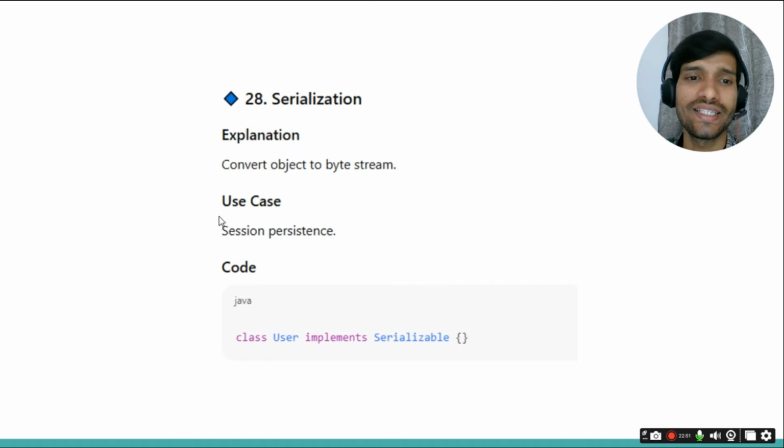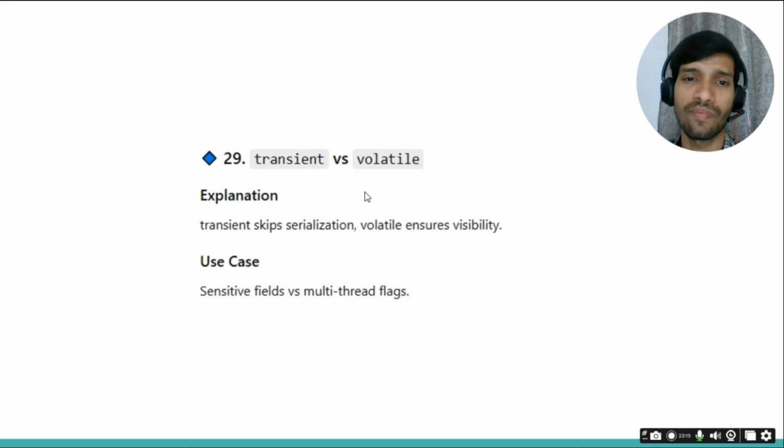Then what is serialization, and how are you using it in your projects? Serialization is to convert the object into a byte stream so that the byte stream can be shared across the network. If the user class implements Serializable, whatever fields are present in the user class will be converted to this byte stream and shared over the network.